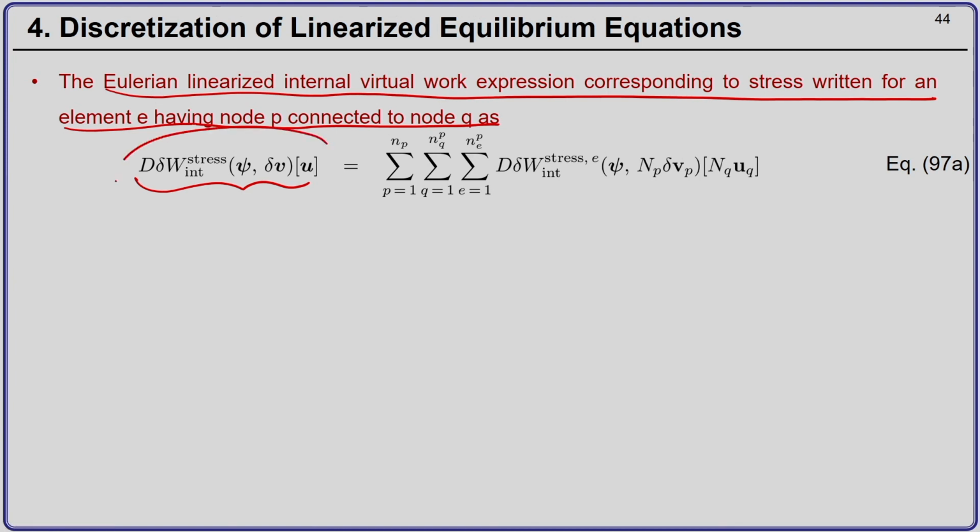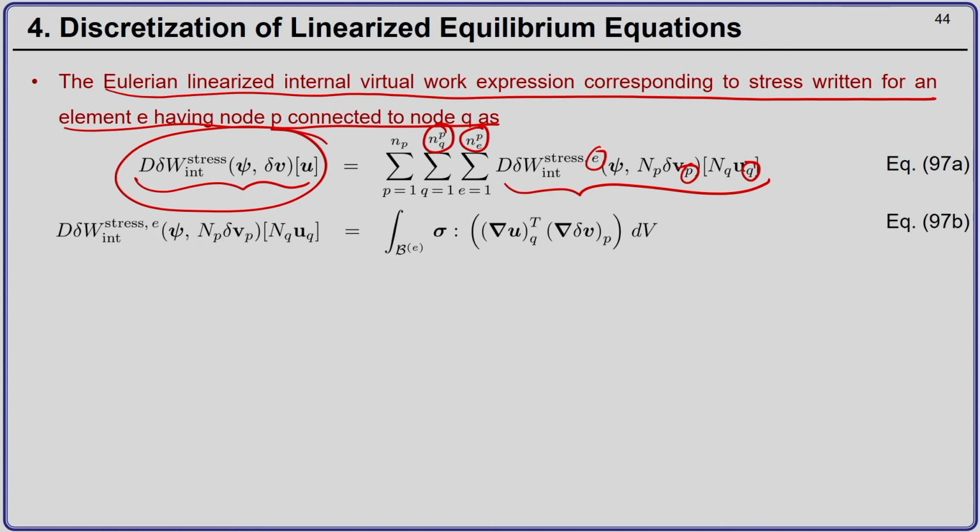So, this is the Eulerian linearized internal virtual work expression corresponding to the stresses, and this is nothing but the summation of the linearized internal virtual work corresponding to the stresses for an element E connecting nodes P and Q. So, here as usual NPE is the number of elements connected to node P, NPQ is the number of nodes Q connected to node P.